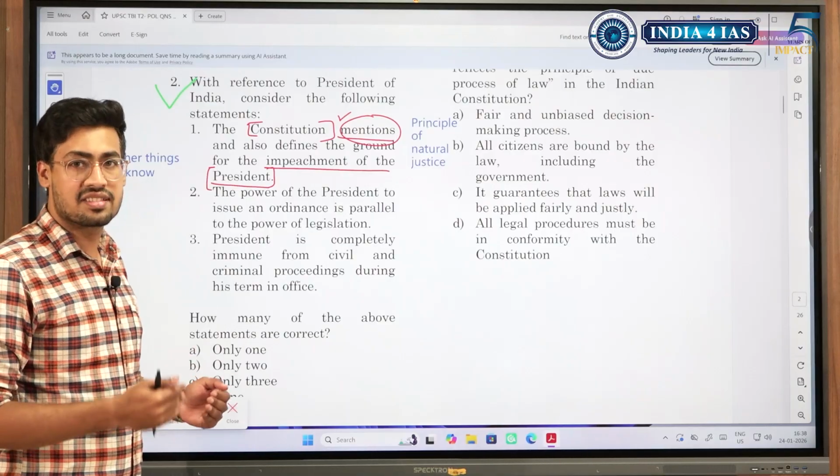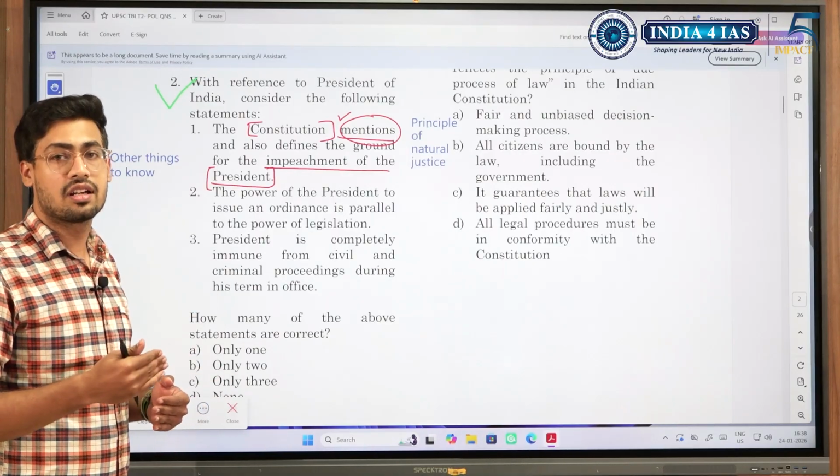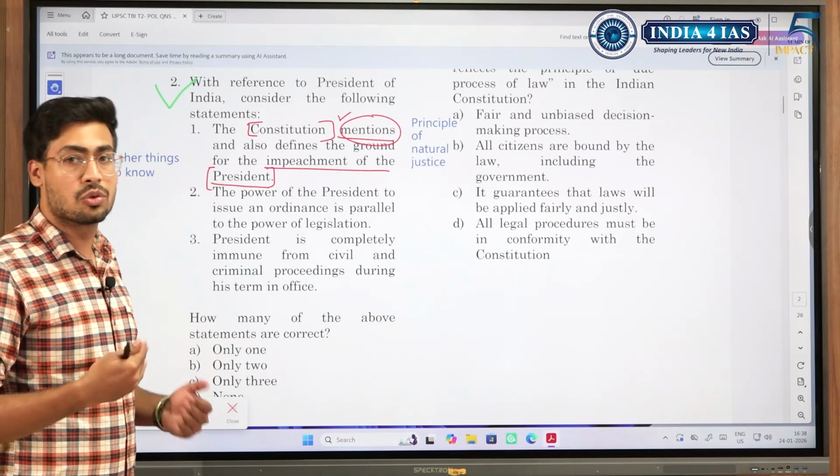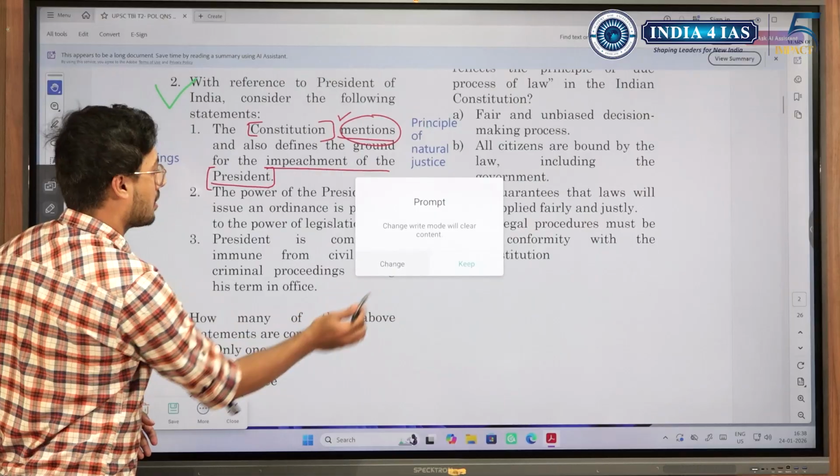So when you are studying a certain topic, like here, in this case, president, try to link it to governor, try to link it to speaker, try to link it to Supreme Court judge. So you will develop a comprehensive understanding of the topic.